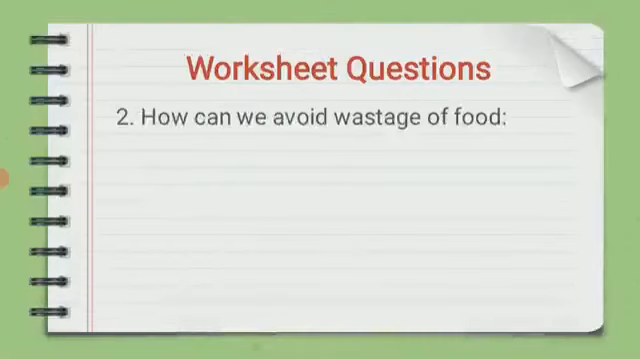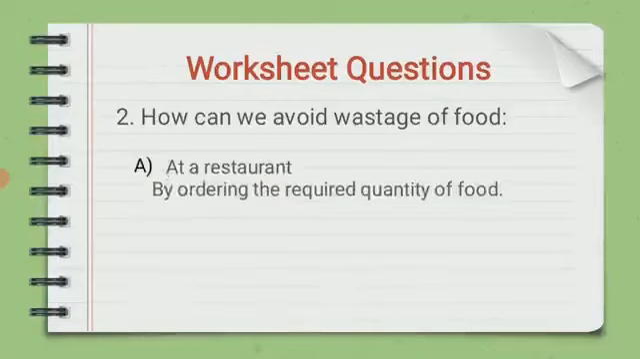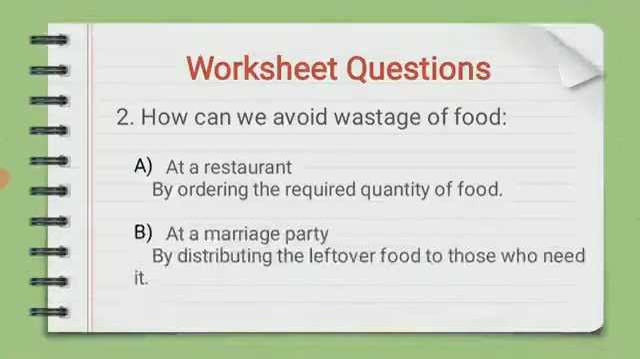Next question is, how can we avoid wastage of food at a restaurant? Answer is by ordering the required quantity of food. We can order the amount of food that we can eat. Next, how can we avoid wastage of food at a marriage party? Yes, we can share the food with those who need it. Answer is by distributing the leftover food to those who need it.